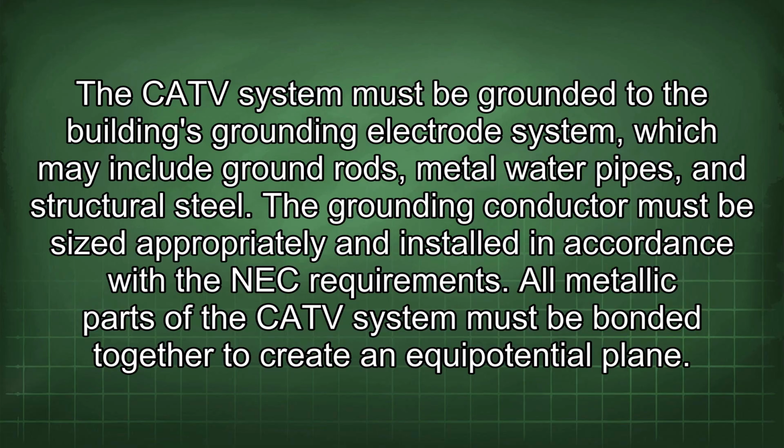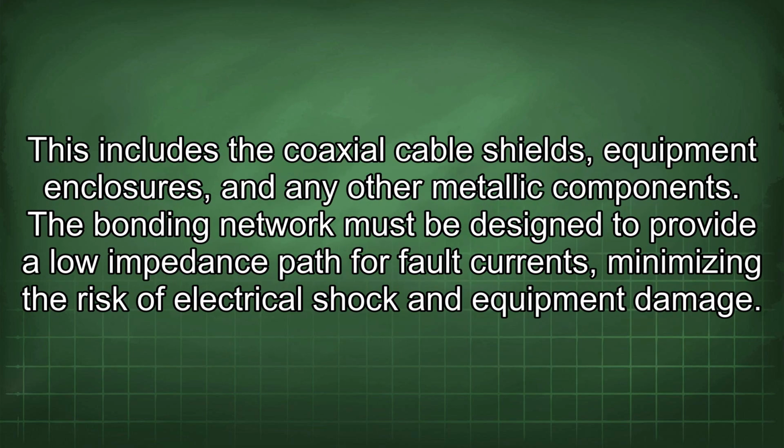The grounding conductor must be sized appropriately and installed in accordance with the NEC requirements. All metallic parts of the CATV system must be bonded together to create an equipotential plane. This includes the coaxial cable shields, equipment enclosures, and any other metallic components. The bonding network must be designed to provide a low impedance path for fault currents, minimizing the risk of electrical shock and equipment damage.